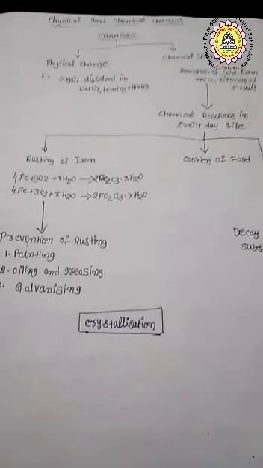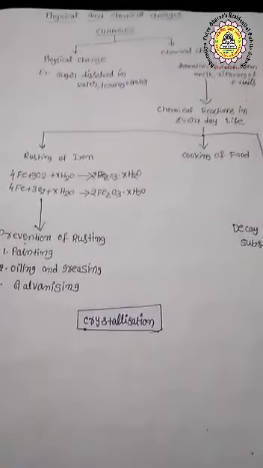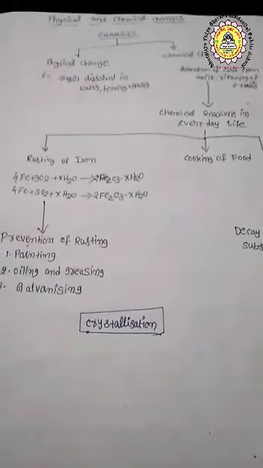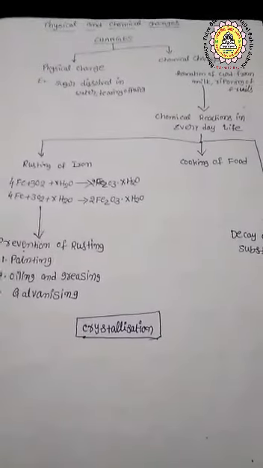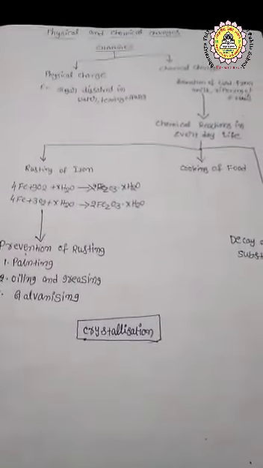So, the different types of changes present in our surroundings are mainly classified into physical and chemical changes.